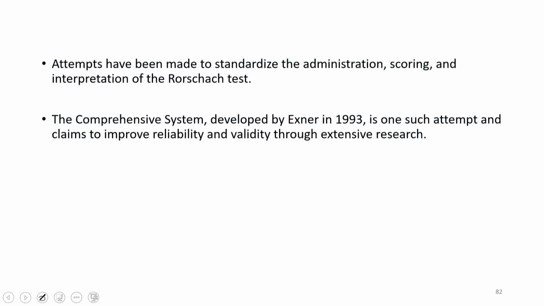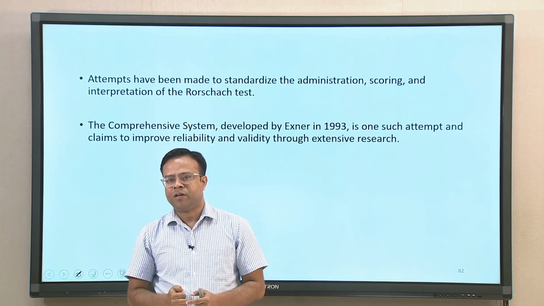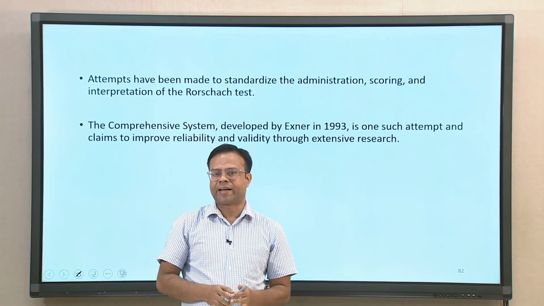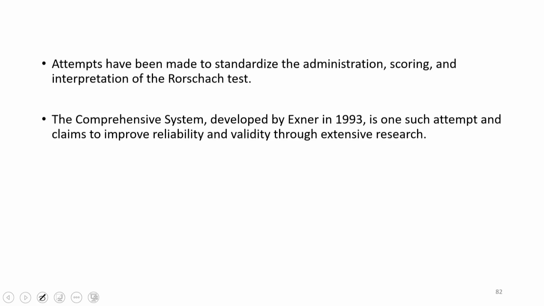Now, certain attempts have been made to standardize this scoring system, but you can understand it is a very ambiguous and subjective test. It is very difficult to make it a standardized system. Still, some researchers tried to develop a comprehensive system. One such system was developed by Exner in 1993 to improve the reliability and validity of such tests.